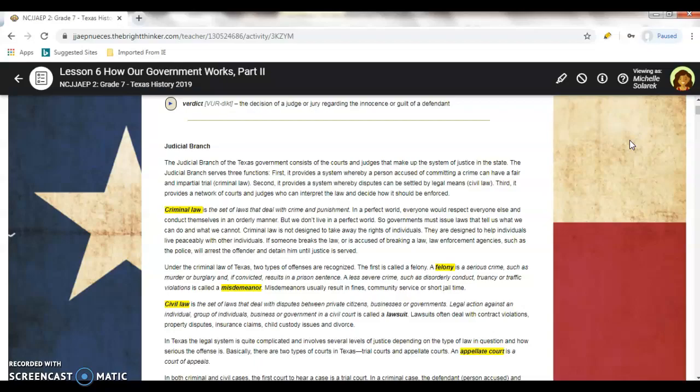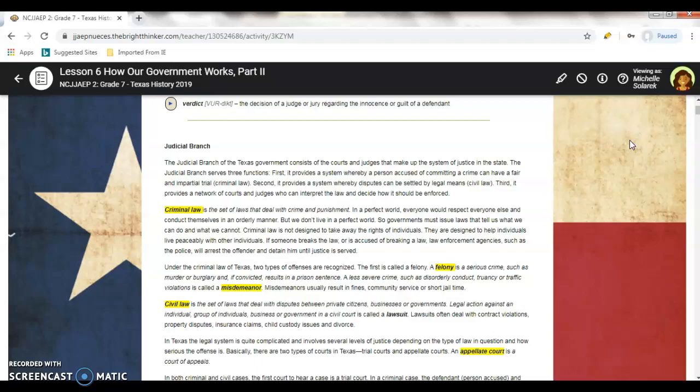Criminal law is the set of laws that deal with crimes and punishment. In a perfect world, everyone would respect everyone else and conduct themselves in an orderly manner. But we do not live in a perfect world, so governments must issue laws that tell us what we can do and what we cannot. Criminal law is not designed to take away the rights of individuals. It is designed to help individuals live peacefully with other individuals.